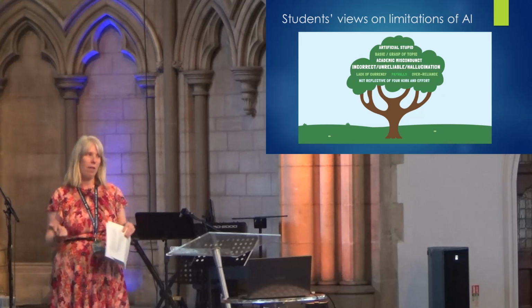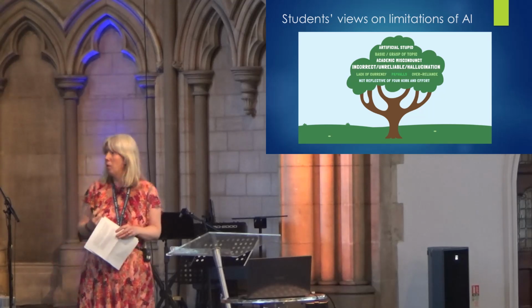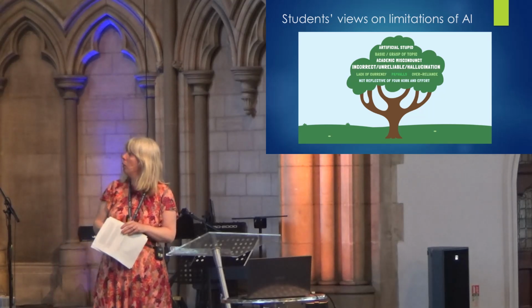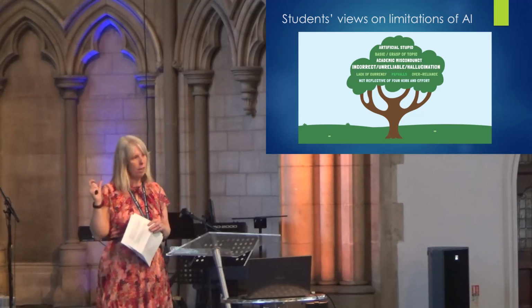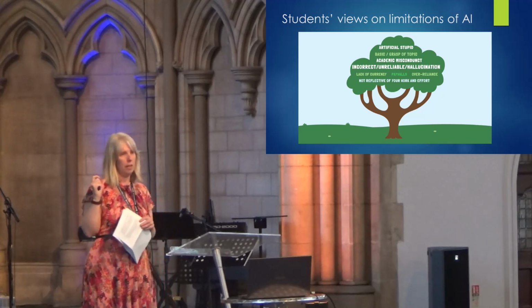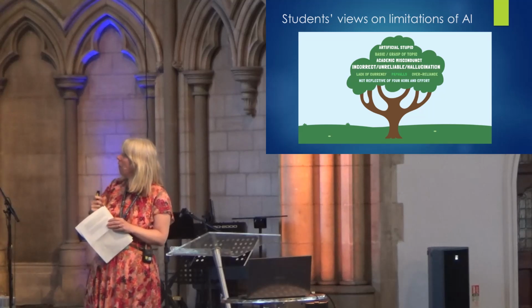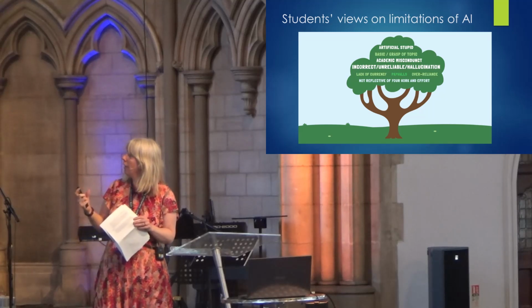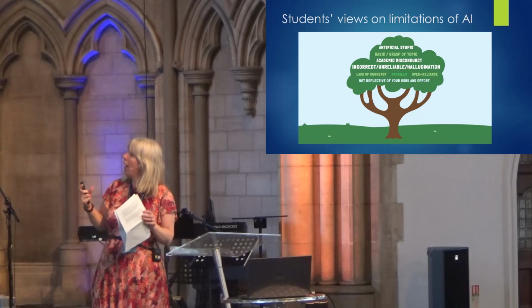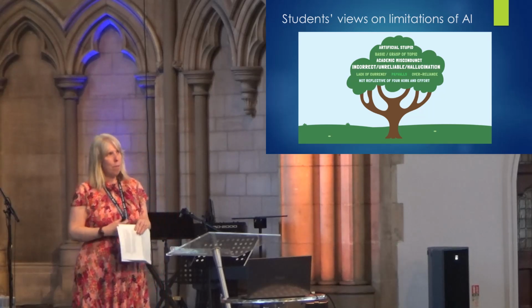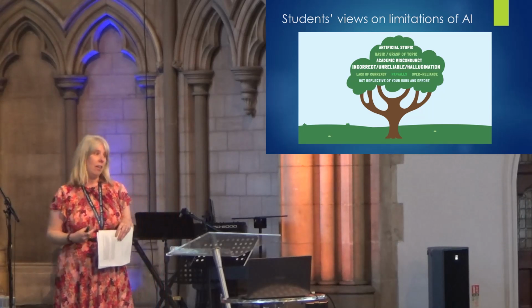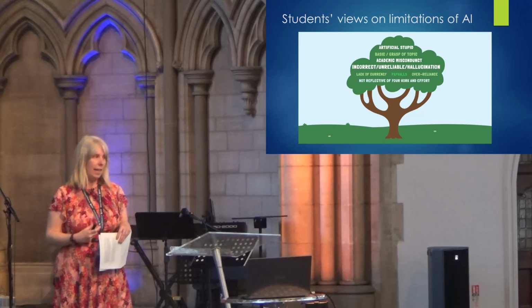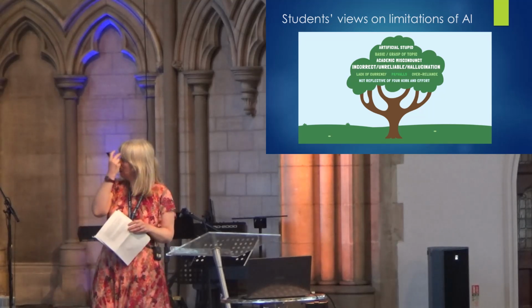They all seemed very aware of the hallucinations with some AI tools, and they were very concerned about academic misconduct as well. And the other thing that they raised was that the AI-generated content could often be too basic, particularly at that research level.